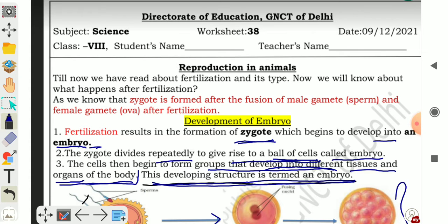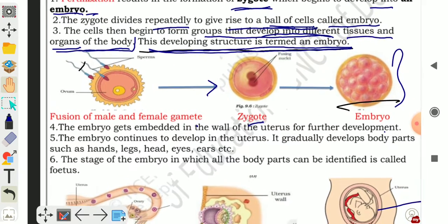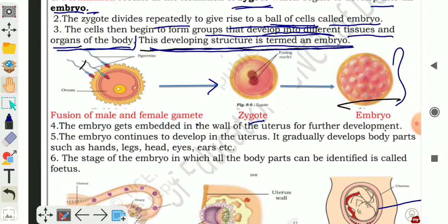In the picture, you have to show the picture of embryo, zygote and fusion of male and female gamete. So first process is fertilization, then second is zygote formation and third is embryo. After the multiple divisions of zygote, embryo is formed.